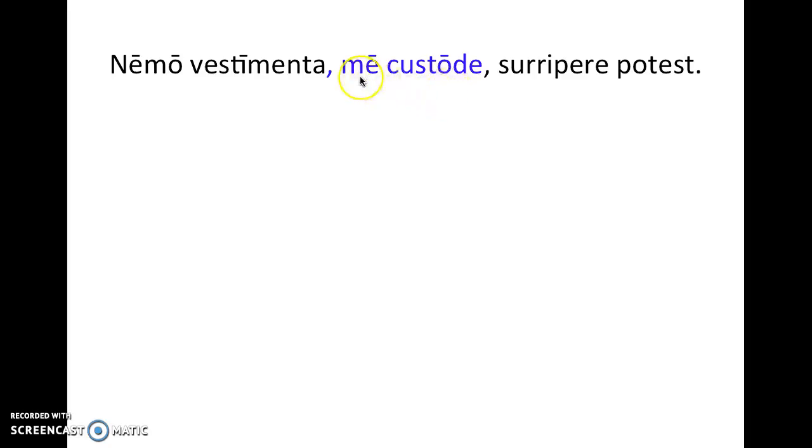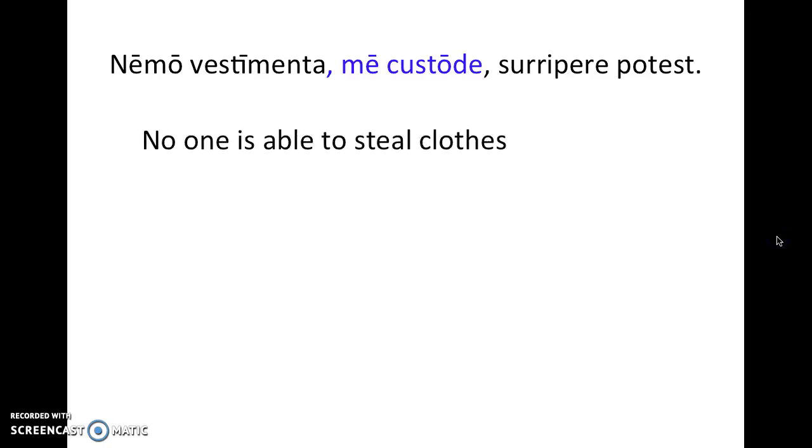And here we have a pronoun with a noun. So we're seeing that construction we talked about where the participle esse, the participle being, is left out. So we're just using those. And so we have to make sure we translate that participle, but it's not in the sentence. So there's really one good way to translate the sentence, and that is, no one is able to steal clothes while I am on guard. And again, we're assuming that the participle here would have been a present participle, and so we're using the present tense there.